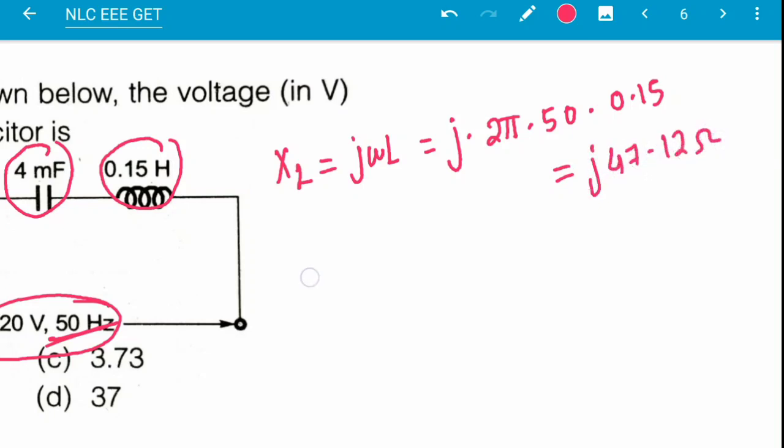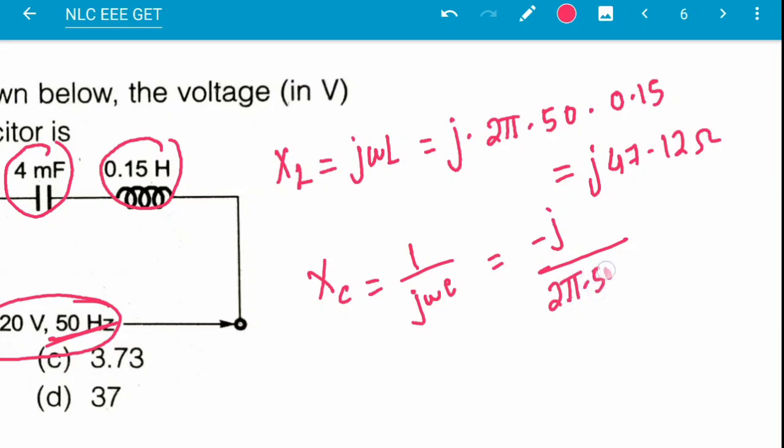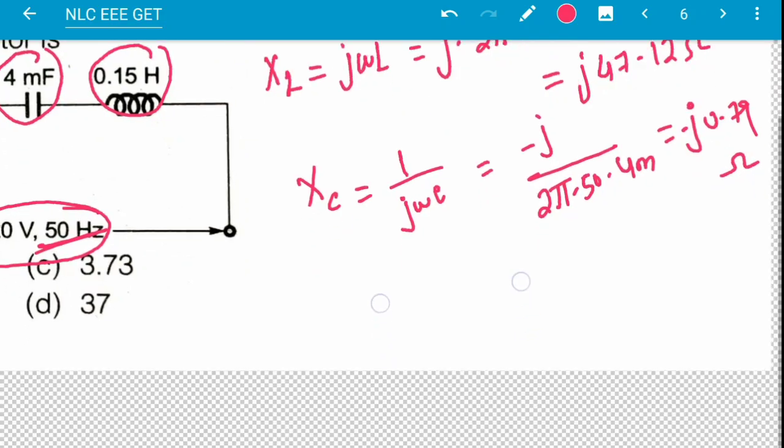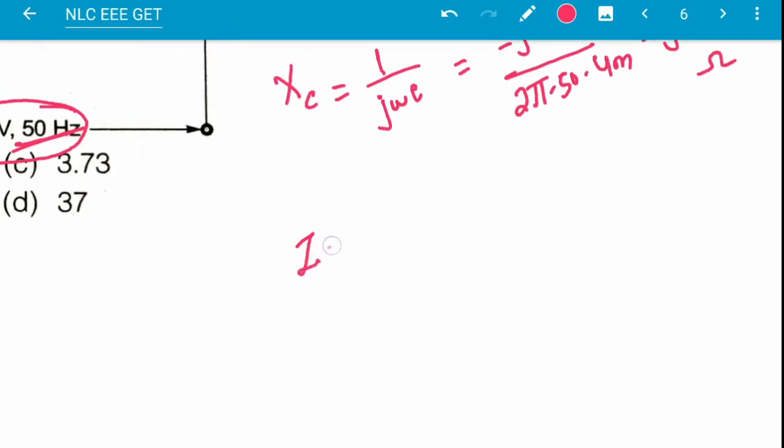So this will be around 47.12 ohm. Next is XC, the capacitive reactance, which is minus j by omega C, that is minus j by 2 pi into 50 into 4 milli. This will be equal to minus j 0.79 ohm. Now the total impedance Z is resistance plus j into reactance.